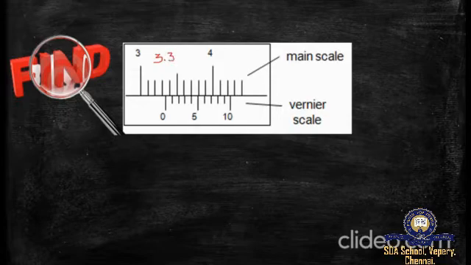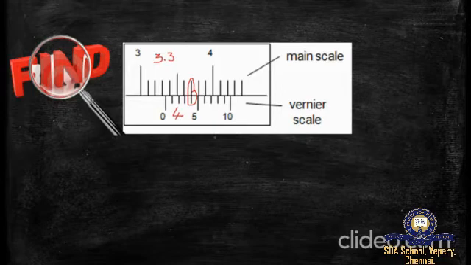Then the vernier scale coincidence. Where does the vernier scale coincide with the main scale reading? Let's check. Does 0 coincide with the main scale reading? No. 1? No. 2 coincides? No. 3? It has slight variation. Then 4, does it coincide with the main scale reading? Yes, 4 coincides with the main scale reading. Thus, the vernier coincidence is 4.